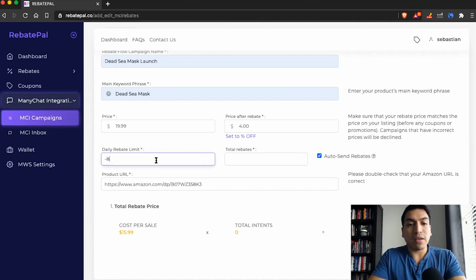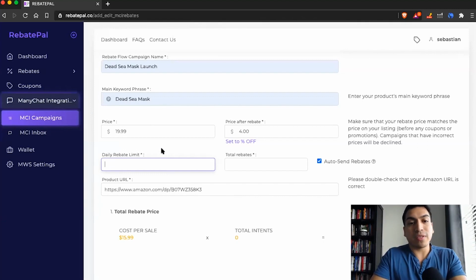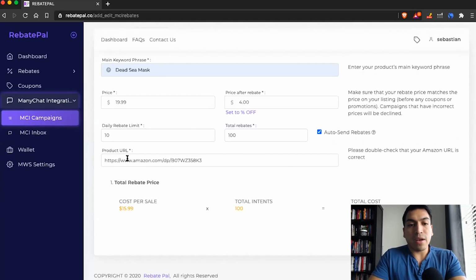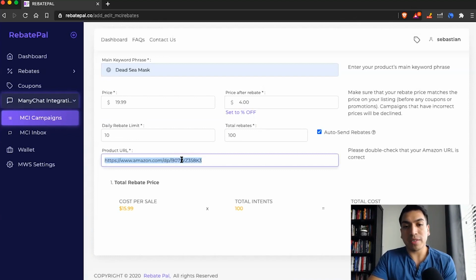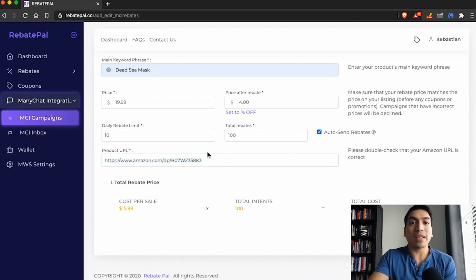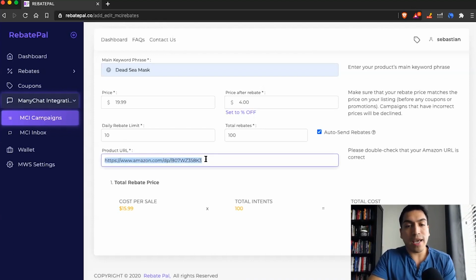One of the really powerful features here is that we allow you to limit the number of rebates you send on a daily basis. Let's say you want to do 100 rebates and you want to cap it at 10 a day, so we'll do a total of 100. And right here, if you wanted to use a search, find, buy URL using various services, or a two-step URL, you can customize the URL that you want to use. You just place it here. By default, we send them directly to your Amazon listing, but here is where you can add a search, find, buy, or any type of super URL that you'd like if you don't want to use the default URL.